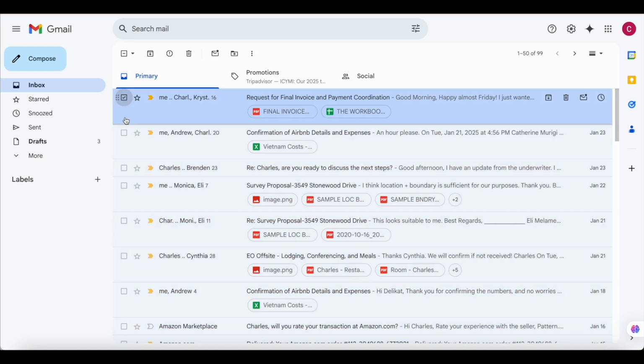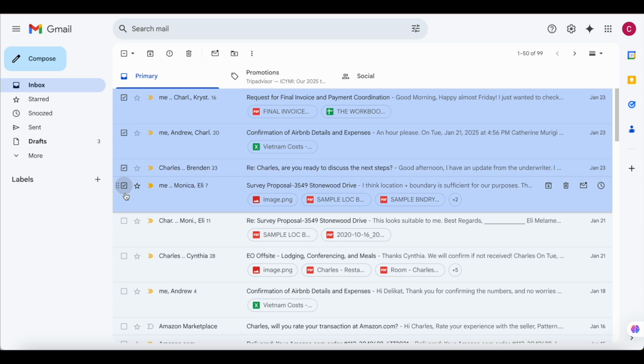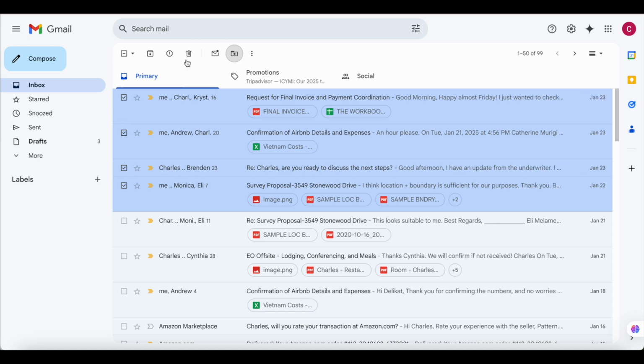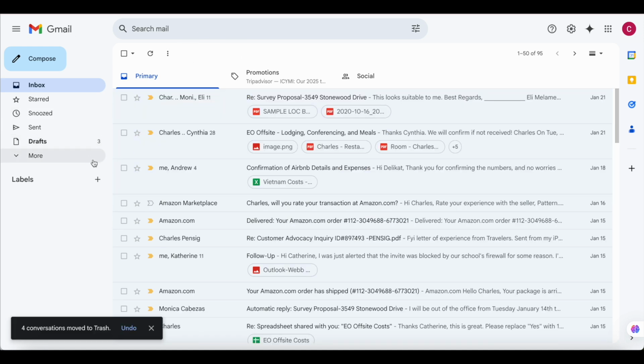Let's say we're deleting this and this and this. Once you select the emails, there will be icons that will appear on top. We have archive, we have report spam, we have the delete icon, then mark as unread, and we have move to. Move to enables you to move them to different labels or different folders. And here is where you'll have your labels. If you have your labels, this is where you'll be able to move them to another label, and we will be covering labels later, so stick around to see that. To delete that, you delete them and they will be moved to trash.